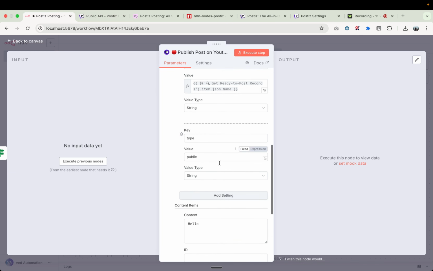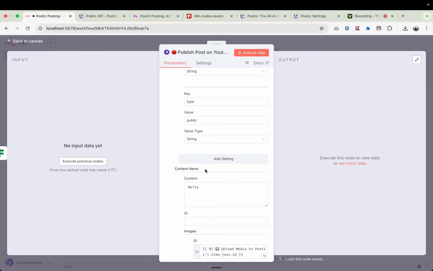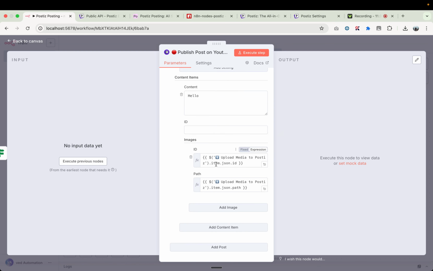And these are the settings. You can add multiple more settings here, just the same way, right? And this is the main part. So this is the description, this is the image, or in this case, if you want to make a video, it's also shown under the image, so don't worry about it. So just provide this here.